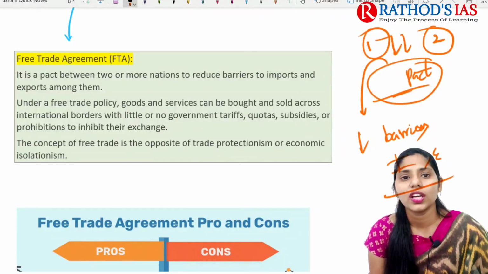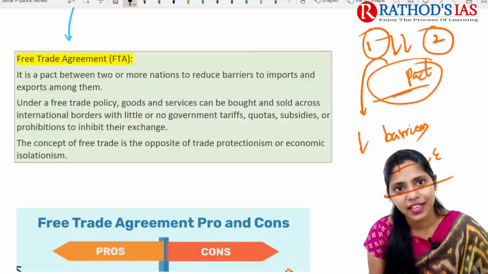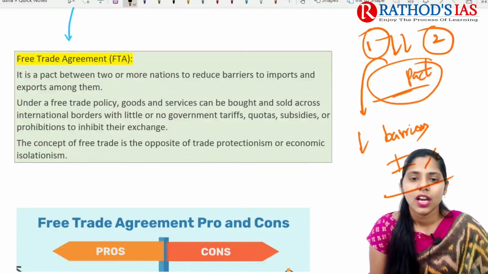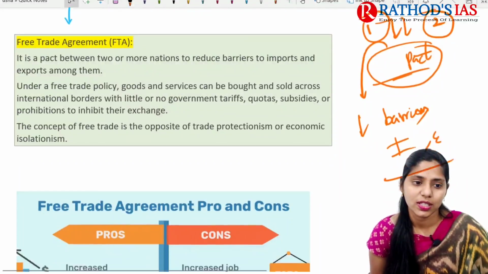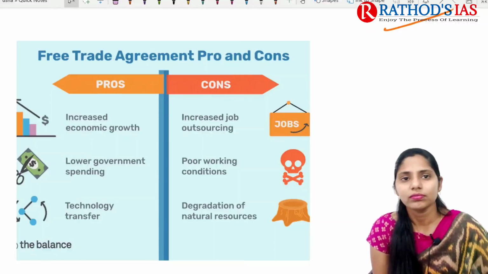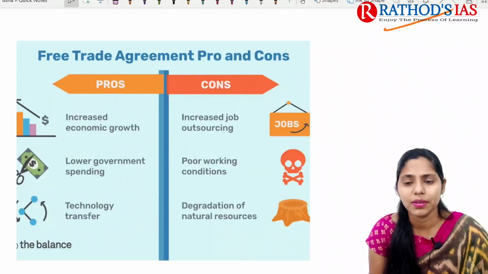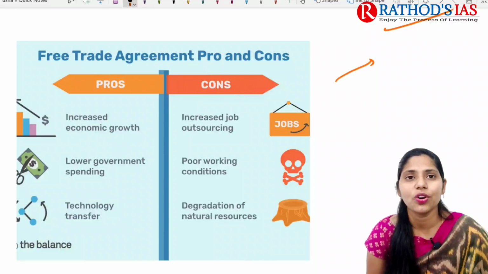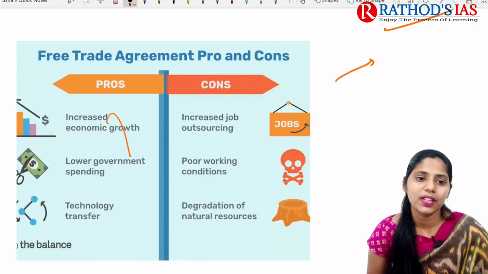This free trade agreement is a concept opposed to protectionism or economic isolationism. If you are talking about the pros and cons, free trade agreements improve economic growth because of increasing exports and imports. Next, it also lowers government spending. And next, it can sometimes lead to technological transfer. So these will be the pros.